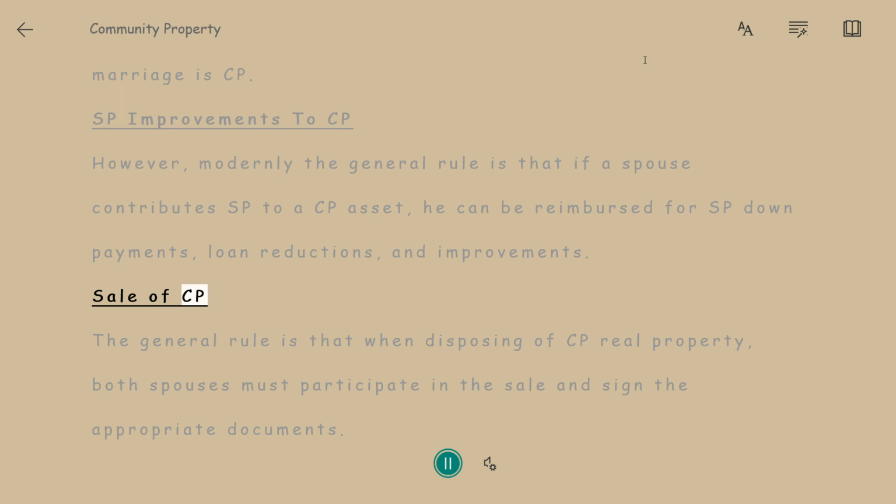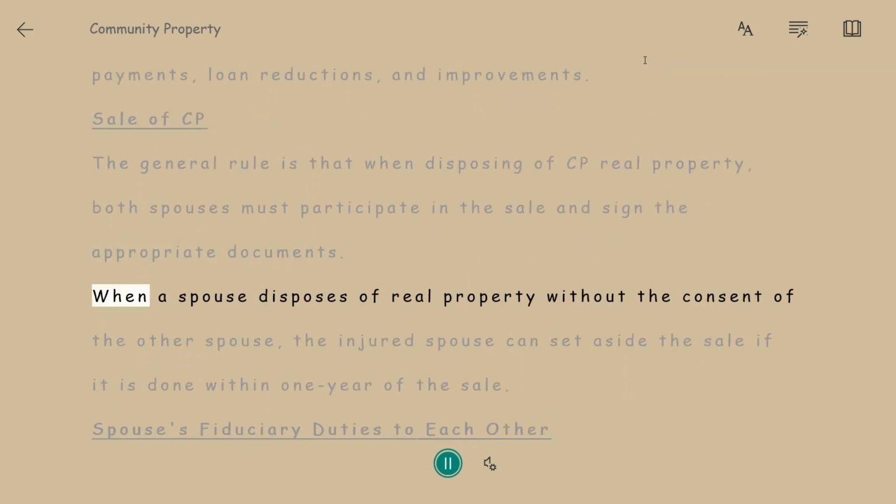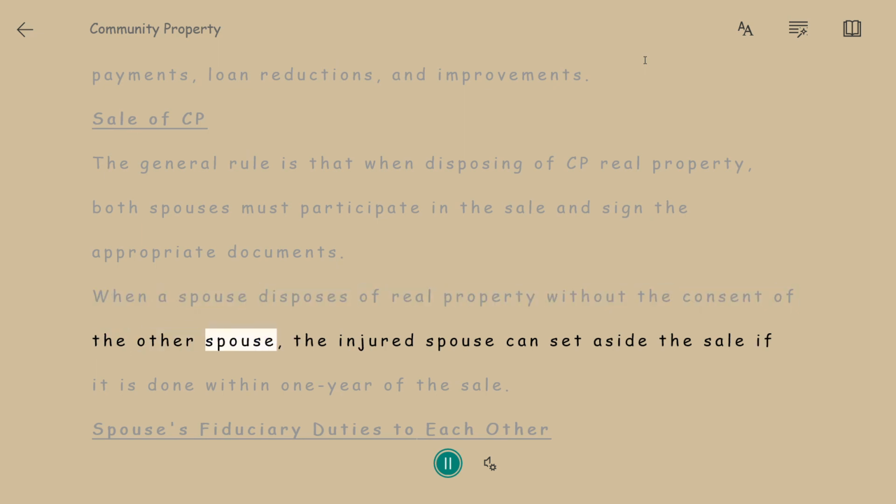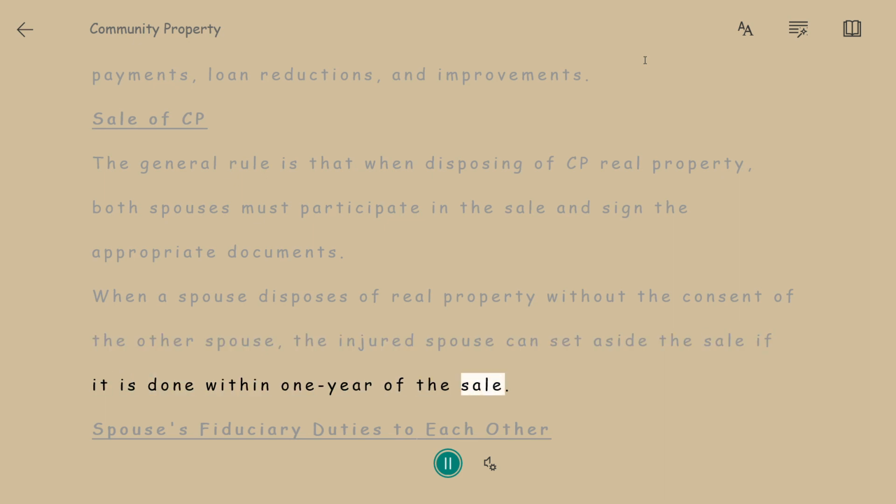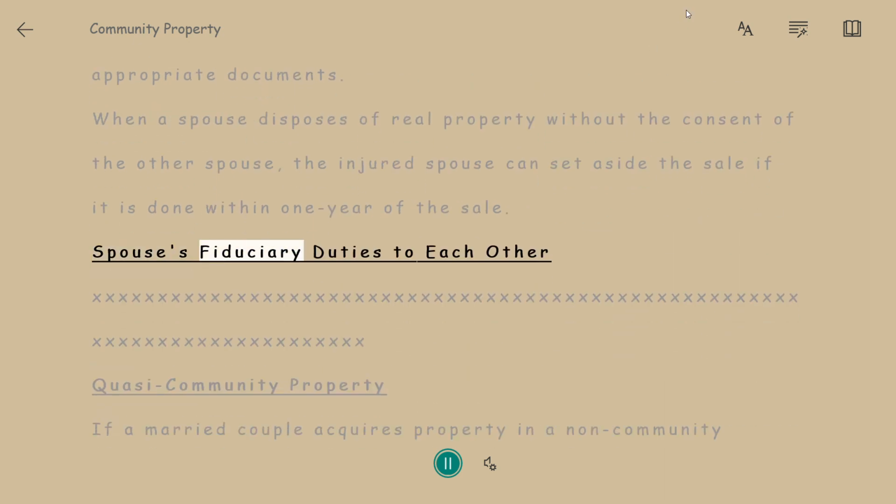Sale of CP. The general rule is that when disposing of CP real property, both spouses must participate in the sale and sign the appropriate documents. When a spouse disposes of real property without the consent of the other spouse, the injured spouse can set aside the sale if it is done within 1 year of the sale. Spouses' fiduciary duties to each other.